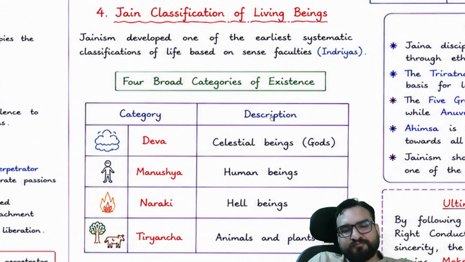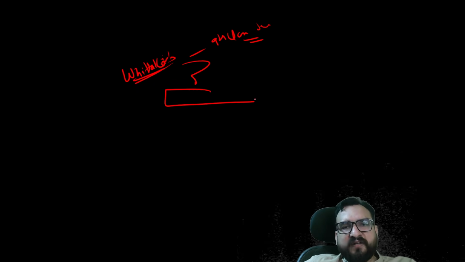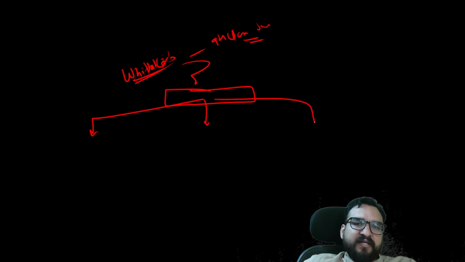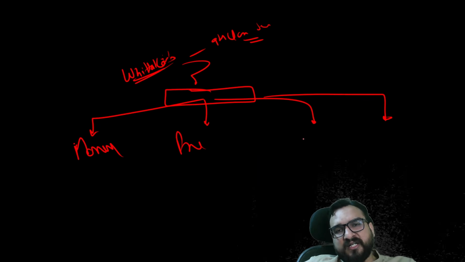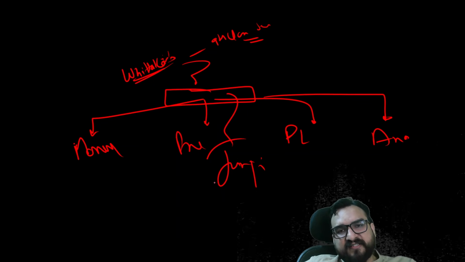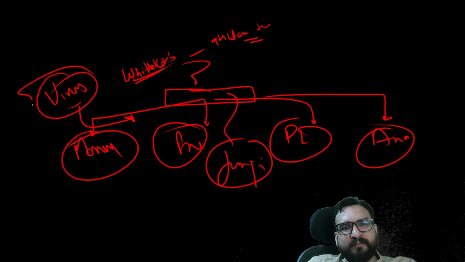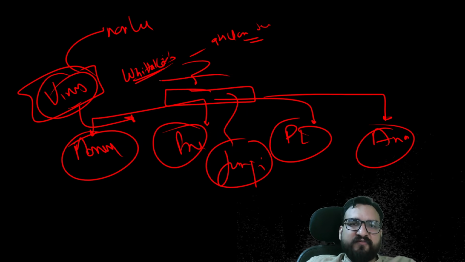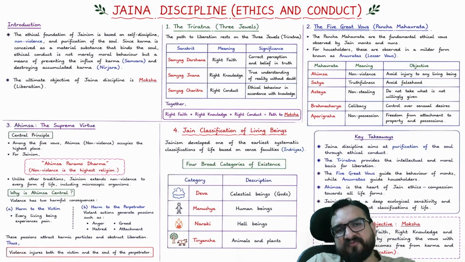But the answer is, it is the Whittaker's classification. Whittaker's classification, right? And this you must have understood in your 9th class science NCERT. It talks about how all living beings are classified into 5 kingdoms basically. The first kingdom is Monera, then Protista, then Plantae, Animalia, and one I am missing, that is Fungi, right? This is the 5 kingdoms classification of all living beings. You will not see virus in this category because virus is considered to be non-living, right? That's why Whittaker's classification takes account of these things. And every living being you can put inside this 5 classification.